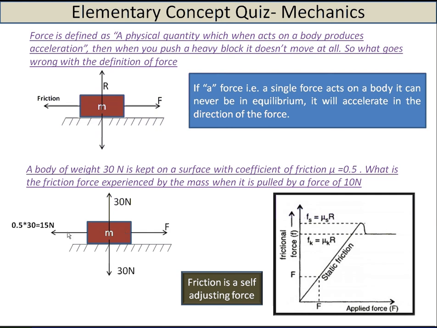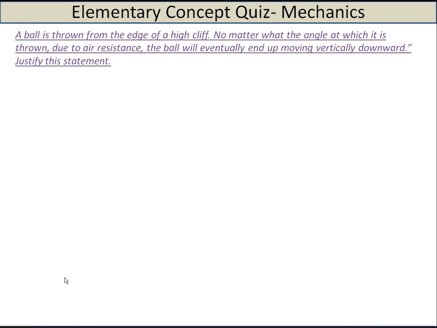So if you apply a force of 1 newton, the frictional force will be 1 newton, 2 newton, 2 newton, till the external force reaches 15 newton. After 15 newton, whatever force you apply, the frictional force is constant at 15 newton. So friction is a self-adjusting force, and this mu into R is the maximum frictional force. Hope I could clarify this. So let's move to the next question.